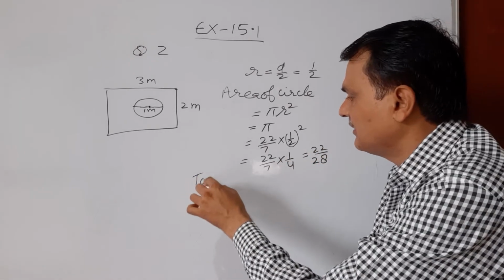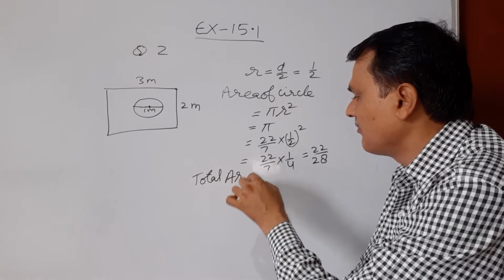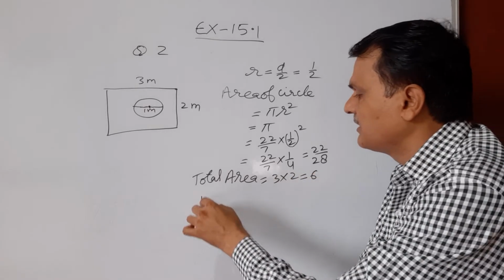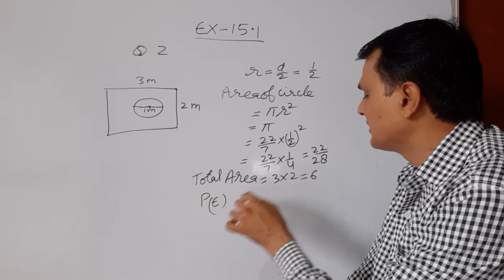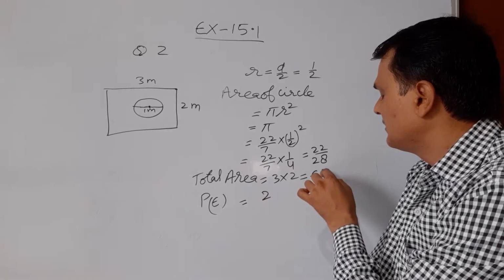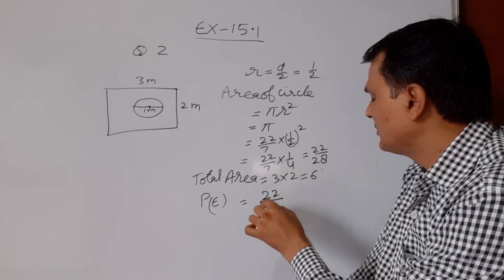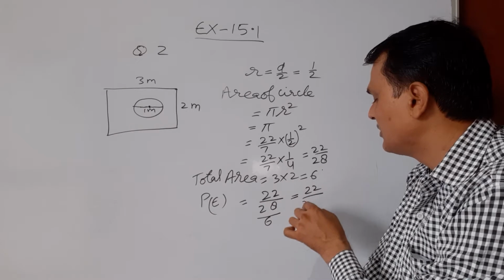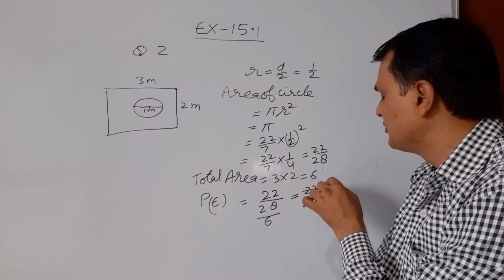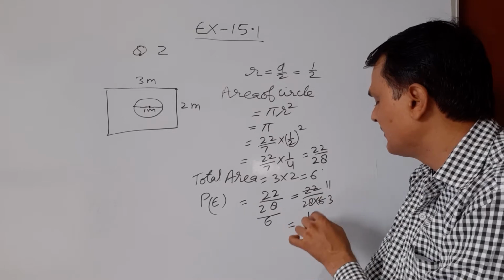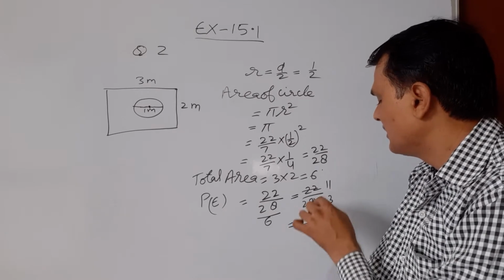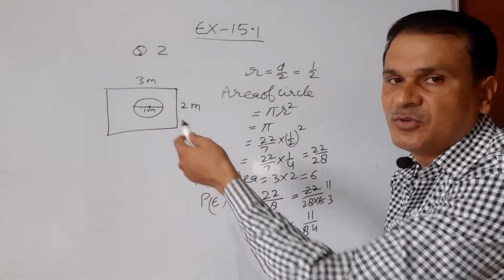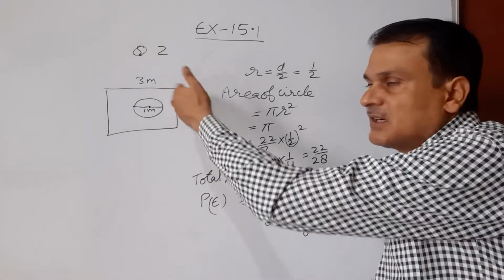Now the total area equals length into breadth, that is 3 into 2 equals 6. So the probability of that event equals the area of the circle, which is 22 upon 28, divided by 6. So we get 22 upon 28 into 6, and this will be 11 upon 14 into 6, then 11 upon 84. This is the probability that a die lands inside the circle.